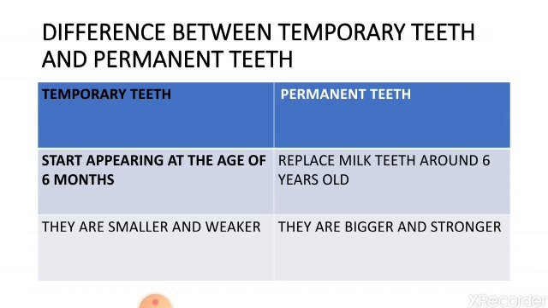So, from 6 months to 6 years, we have milk teeth in our mouth, and from the age of 6 years, the milk teeth start falling, and in place of milk teeth, they are replaced by the permanent teeth. Milk teeth or the temporary teeth are smaller and weak as well. But the permanent teeth are bigger and stronger.